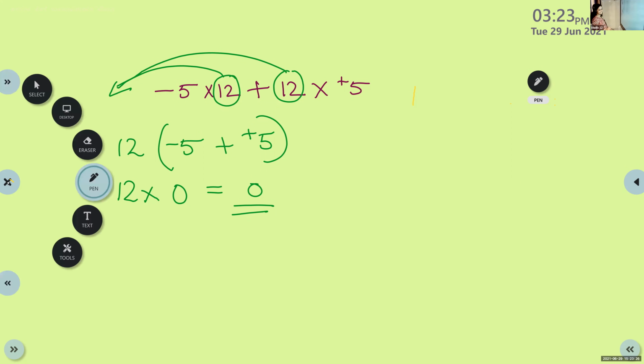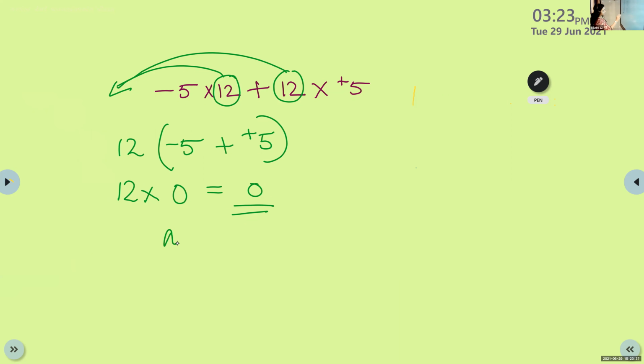100 is the number we take out. Take out the same number. You have studied this: A into (B plus C) is equal to AB plus AC.